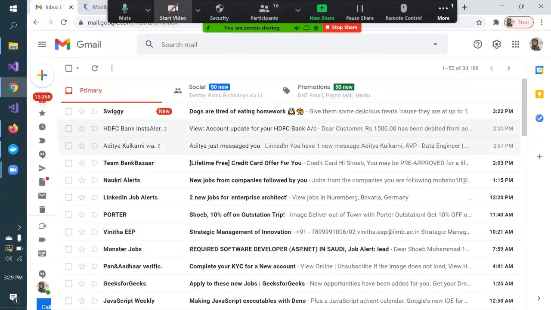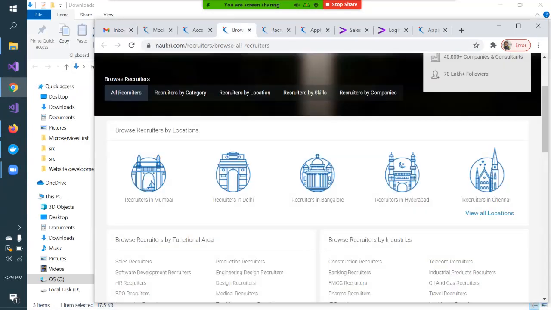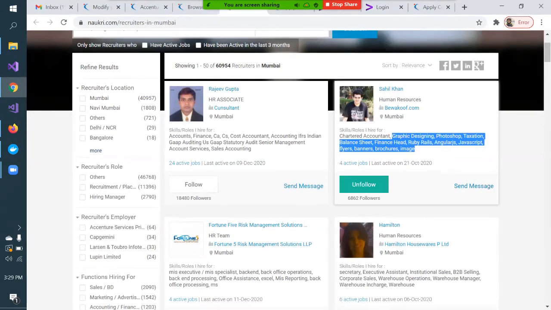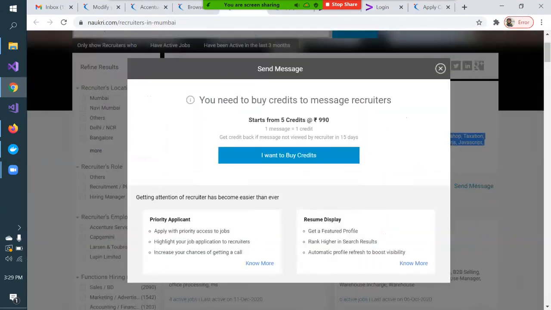So that is also a very good way of developing a connection with the HR. And I can always send a message to Sahil Khan. See here, there is an option to send a message. You need to buy credit to send a message. Okay, looks like I can't, because right now I have a free account in Naukri, and they are telling me that I need some kind of paid account. They're telling me that I need to pay 990 rupees.